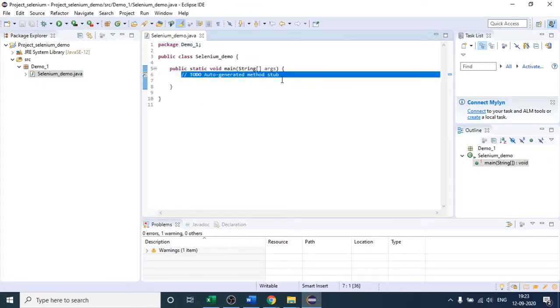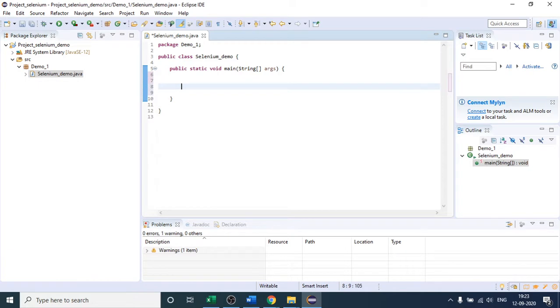Inside that class, I will write my Selenium code. As I've told you already, Selenium is not separate software; it is just a collection of jar files.